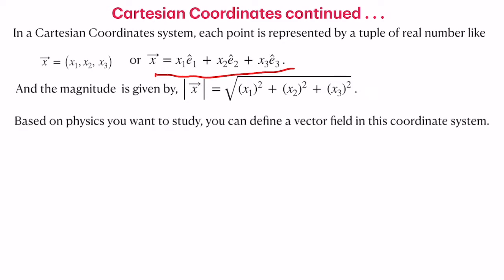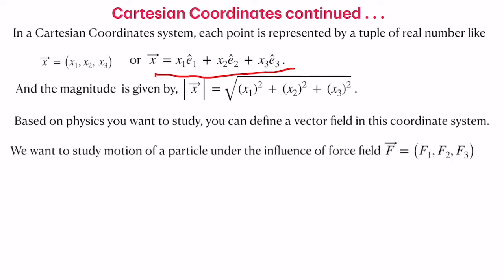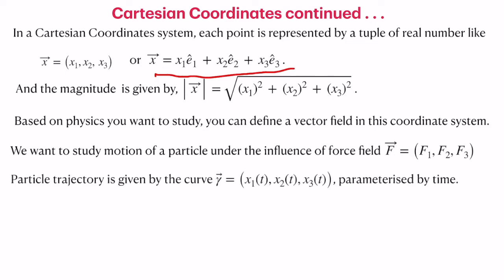Based on the physics you want to study, you can define a vector field in this coordinate system. So that is basically what we do. Now, if we want to study the motion of a particle under the influence of a force, that is Newton's laws of motion, then the vector field we are interested in is the force, which is already given in terms of components F1, F2, F3. Now we have dynamical quantities, the first of which is the trajectory of the particle, that is, the position vector of the particle as a function of time. This is represented in terms of three components x1, x2, x3, all functions of time as the particle moves.